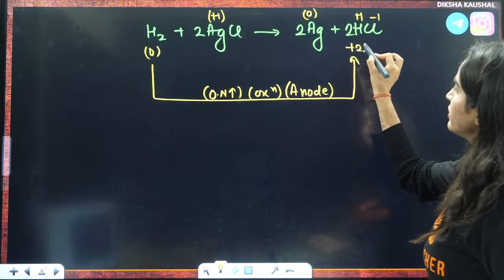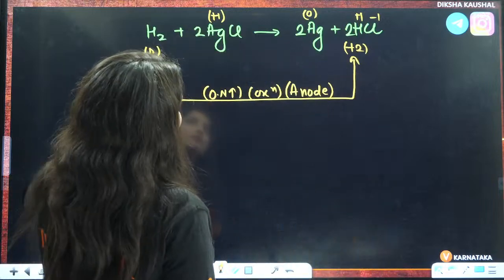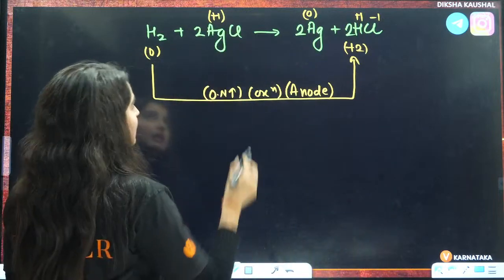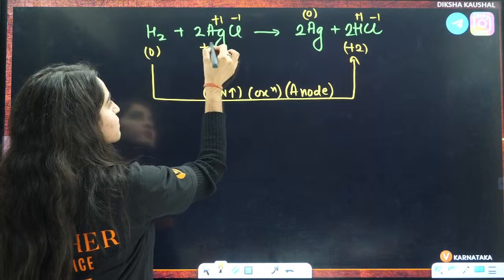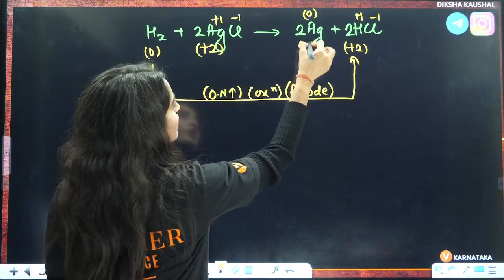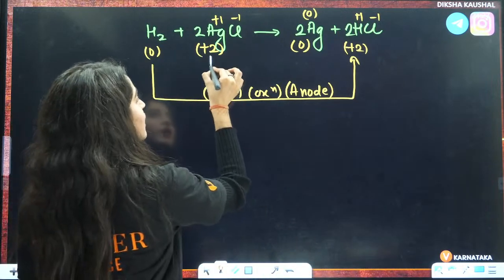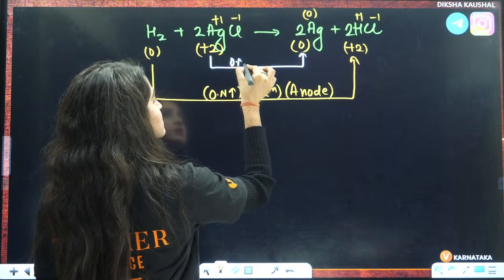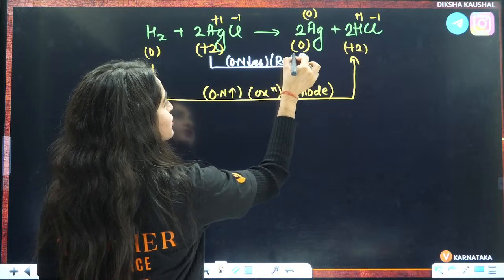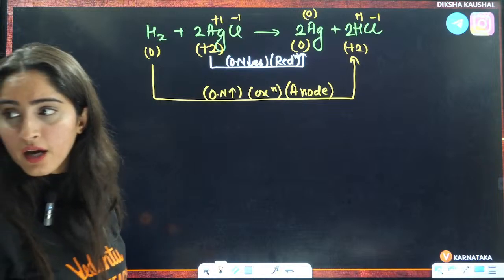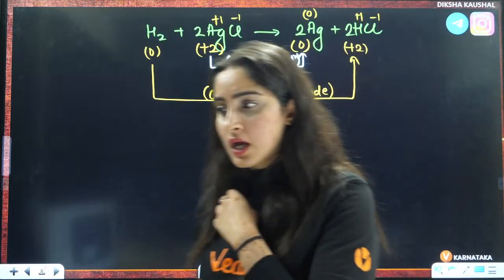But again, the oxidation number is increasing only. If you talk about this side, here it is +1 for 1 Ag, this is -1, and for 2 Ag it is +2. It is going from +2 to 0. That means here the oxidation number is decreasing, so this is called a reduction. Till now, are we able to see which is oxidation and which is reduction?